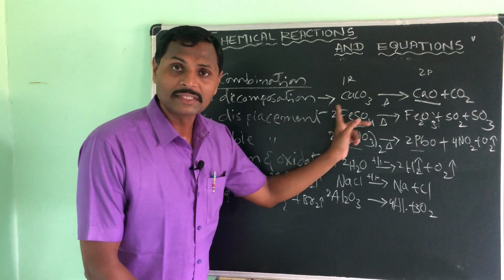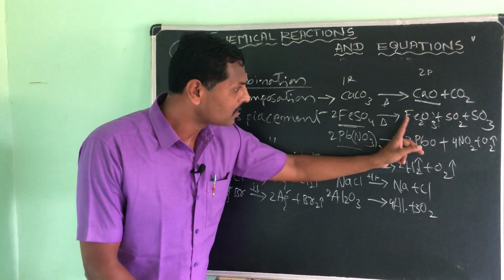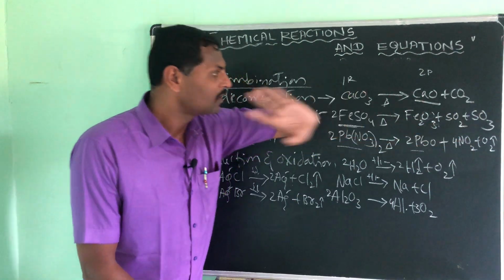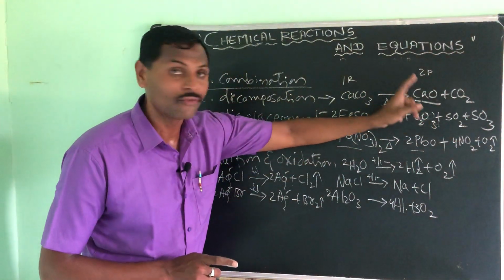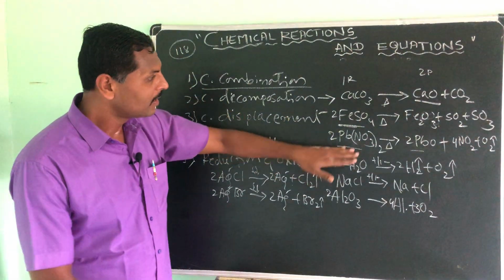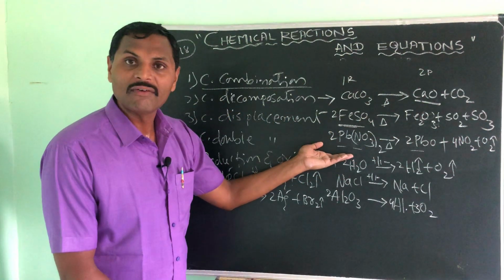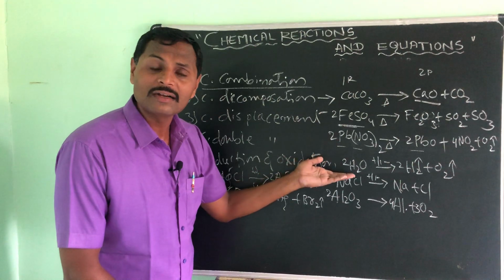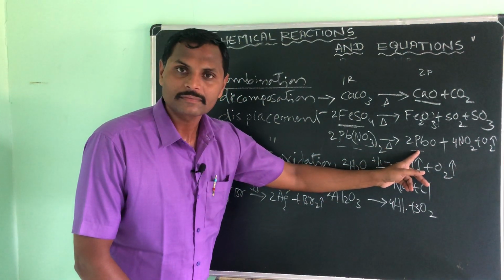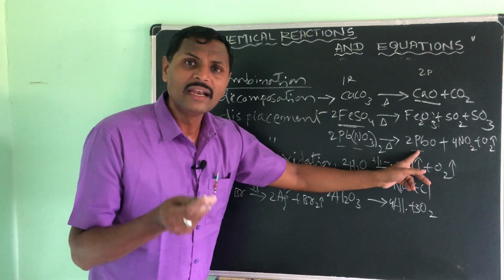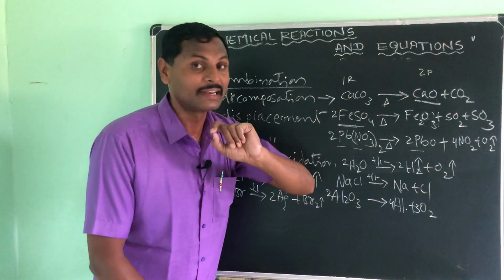A green color substance turns into a reddish brown color, and sulfur dioxide and sulfur trioxide. Here this is quicklime, white in color. I told you the uses of this one also. And lead nitrate, a white color salt. When you heat it, you will get lead oxide, a little bit dull brown color substance.